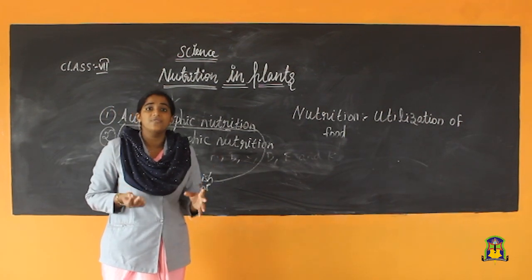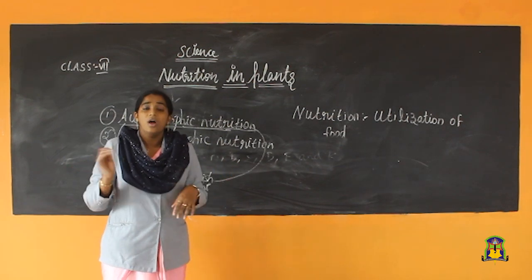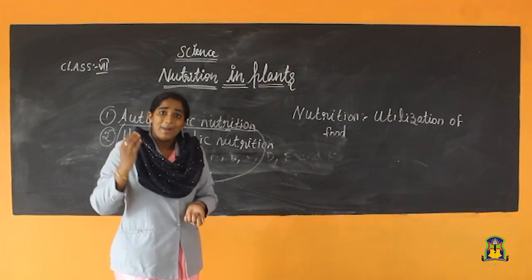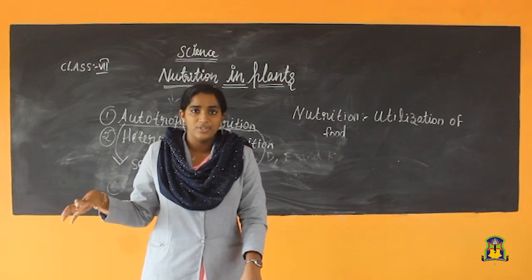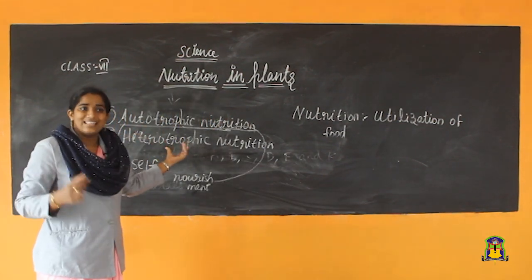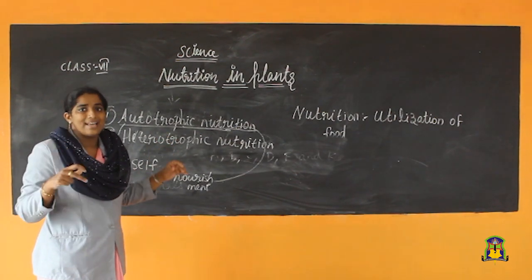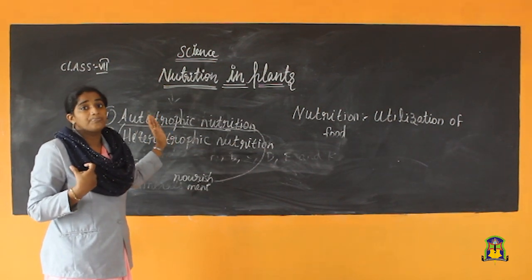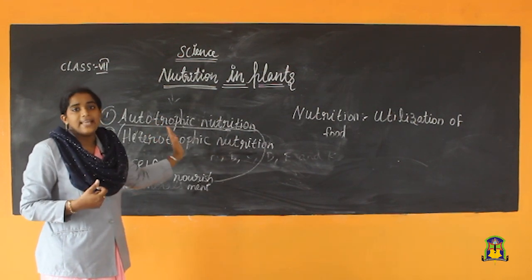We can see all the green plants are autotrophs because we know that plants make their own food. Plants prepare their own food. We can see lots of green plants in our surroundings. All these green plants are autotrophs. Autotrophs prepare their own food.